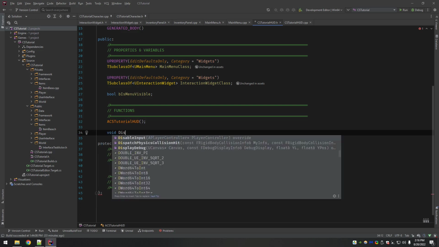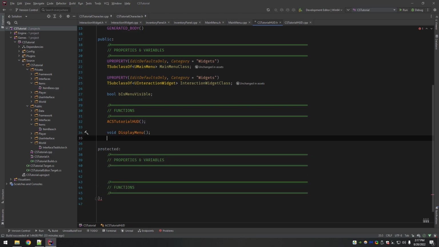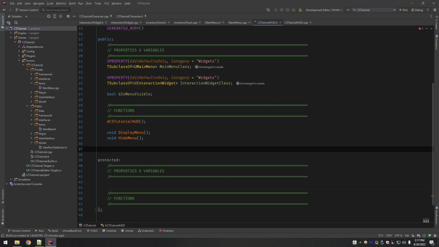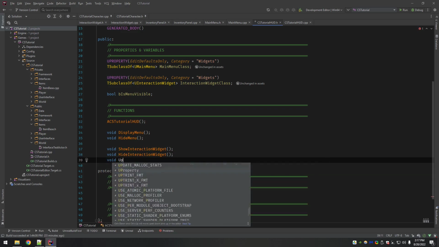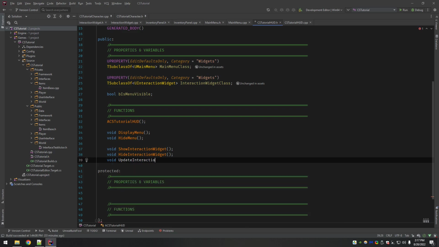We want a display menu function, hide menu, and show interaction widget. This is what other classes are going to call, specifically the character class, when you go to look at a widget. Then hide interaction widget, and then update interaction widget.